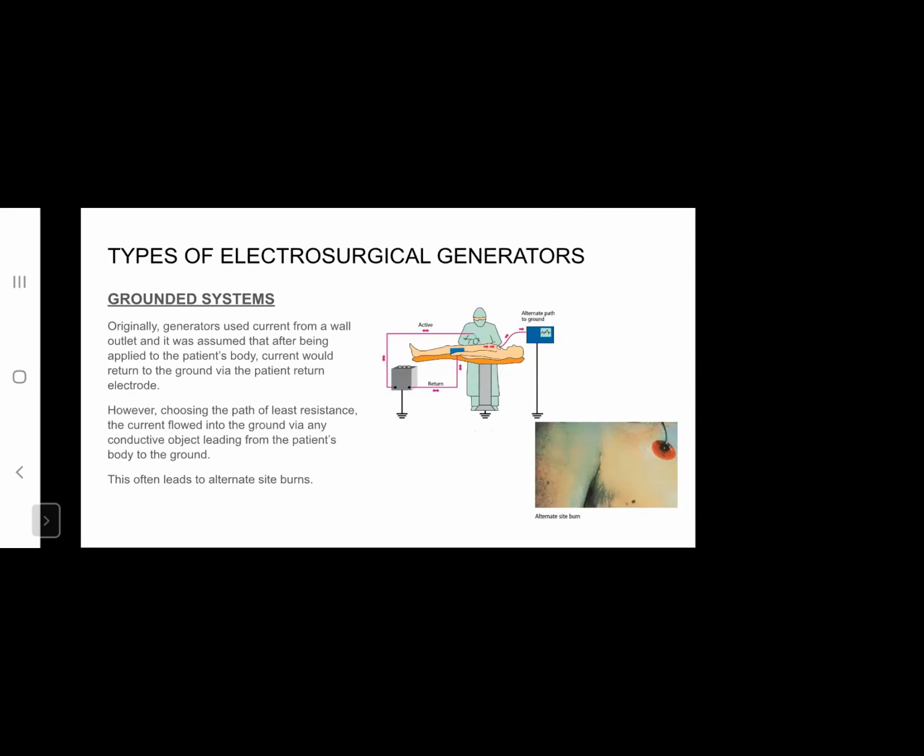Types of electrosurgical generators. Originally, the generators used current from a wall outlet. It was assumed that after being applied to the patient's body, the current would return to the ground via the patient return electrode. However, current tends to choose the pathway of least resistance, and the current would flow into the ground not only via the return electrode but via any conductive object leading from the patient's body to the ground. This would often lead to alternate site burns. For example, here we have a picture of an alternate site burn caused at the site of an ECG electrode.